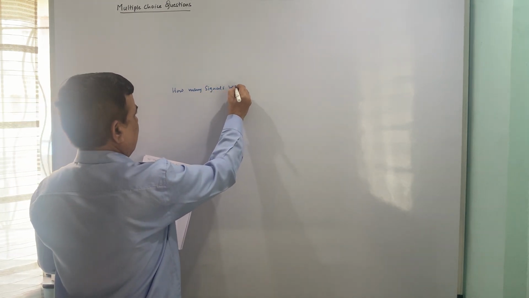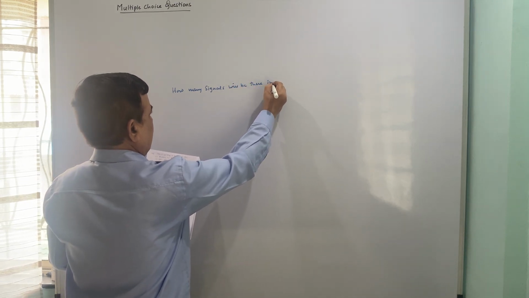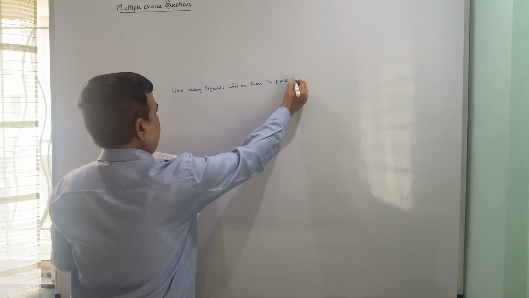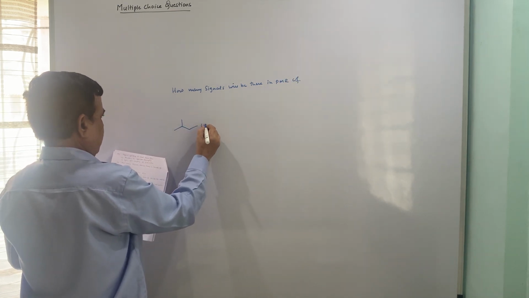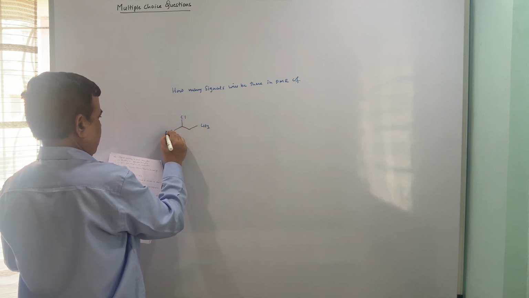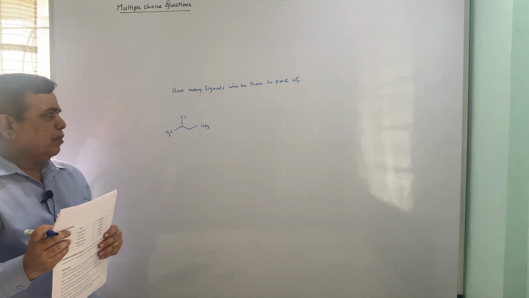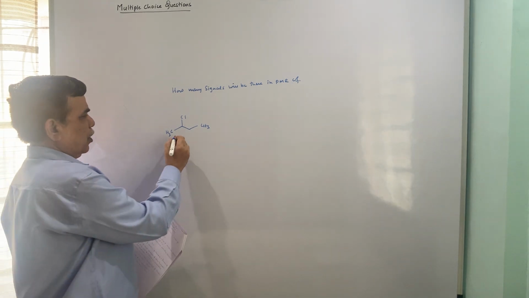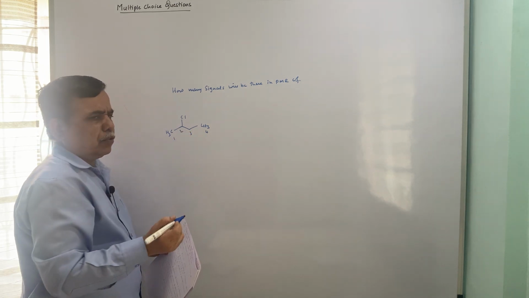How many signals will be there in the PMR of the compound given? 2-chlorobutane: 1, 2, 3, 4, the longest chain is 4, so 2-chlorobutane.